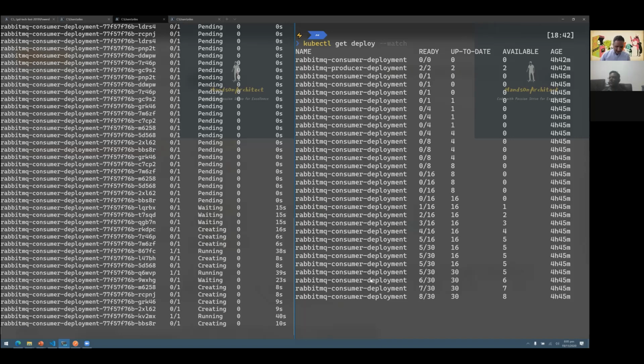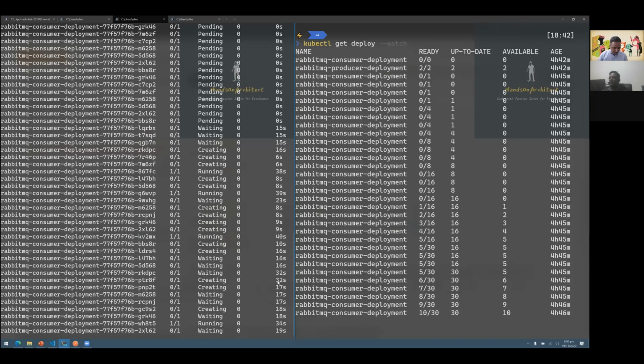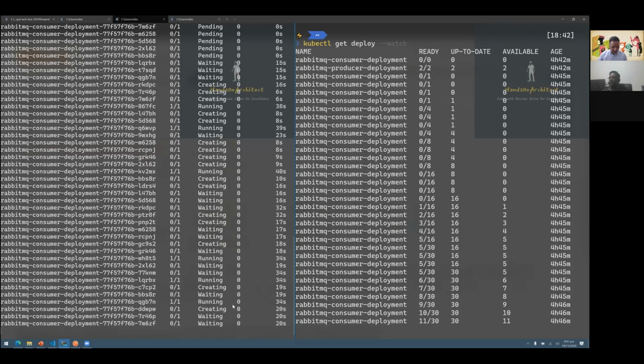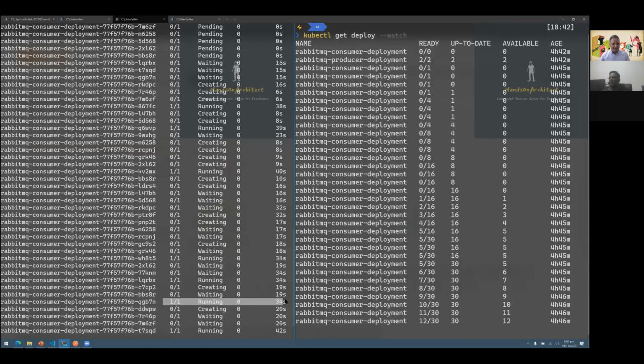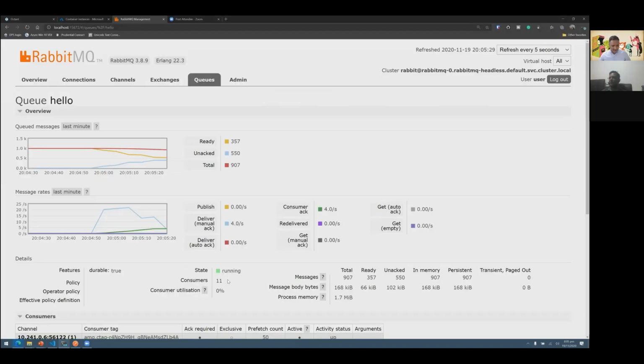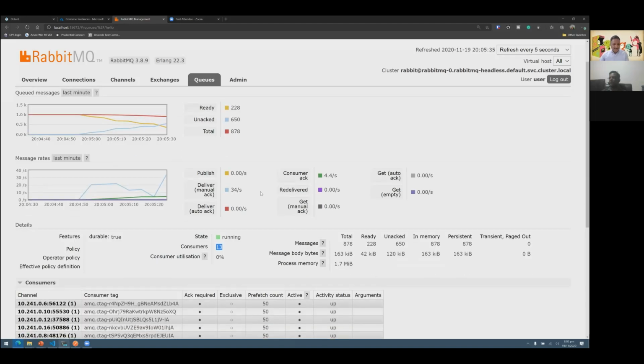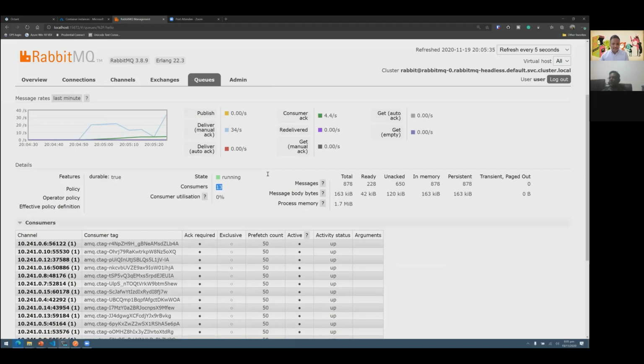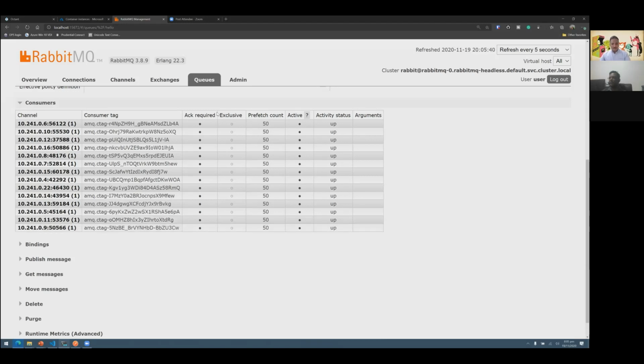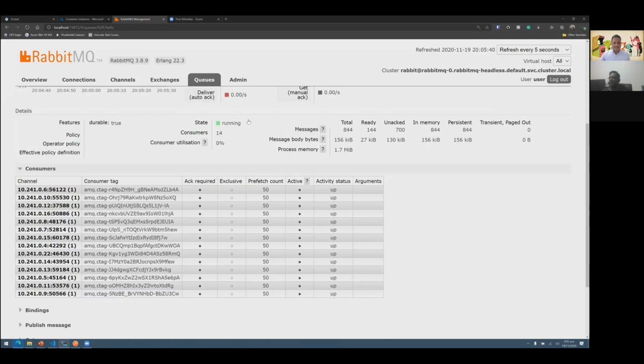So that's on the deployment. And we also see on the number of pods here that within about 30 seconds or 34 seconds, we have some pods which are up and running. So here, some pods have been provisioned and they are already running. If I go back into the RabbitMQ UI, we see that the messages have already been picked. There are 11 consumers so far, and this will keep changing as and when they get ready. But each consumer is picking 50 messages in a batch, and that's why the number of consumers times 50 is the number of messages which have been picked up.